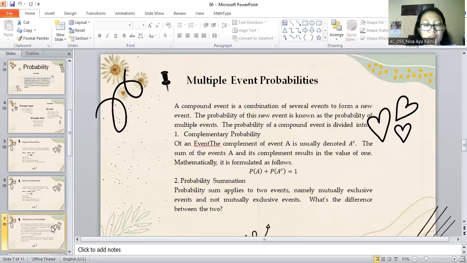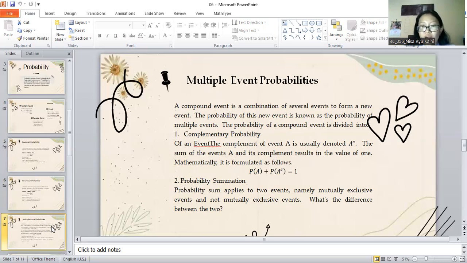Next is multiple events probabilities. A compound event is a combination of several events to form a new event. The probability of this new event is known as the probability of multiple events. The probability of a compound event is divided into, number one, the complementary probability of an event.